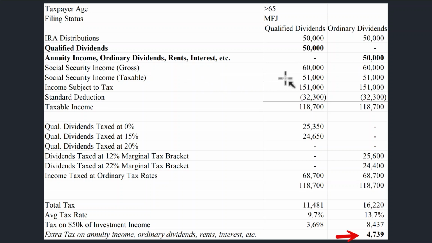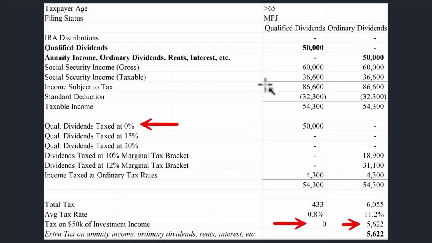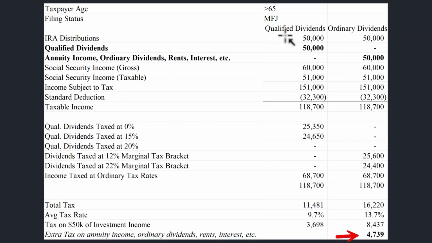If we compare this example to the prior example, here we see that this couple will have $51,000 of their Social Security be subject to taxation, and that's because of the other income. But if we look at the prior example, only $36,600 is subject to taxation. So you can see what happens when you add in more money from the IRA distribution right here. The Social Security becomes taxed at a higher level.